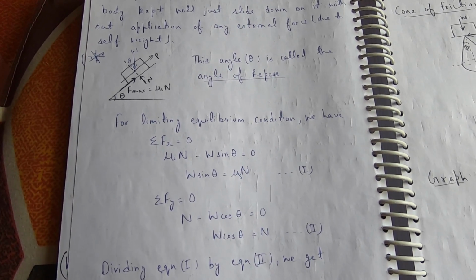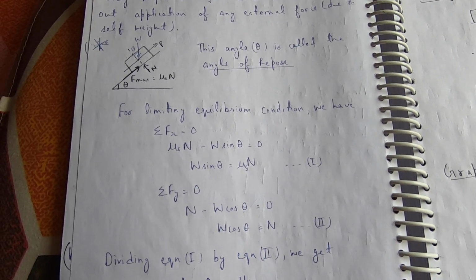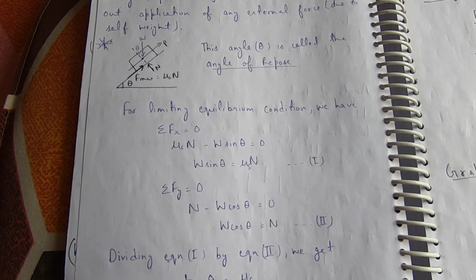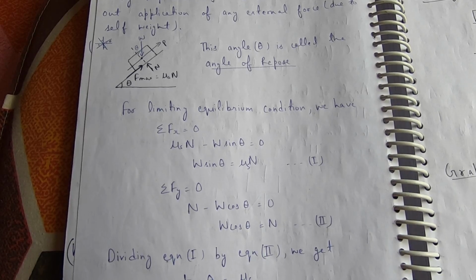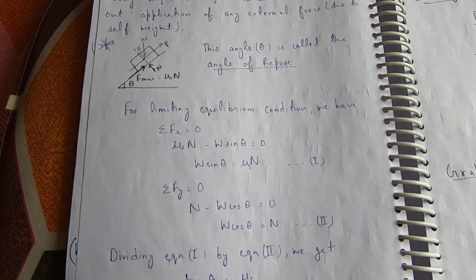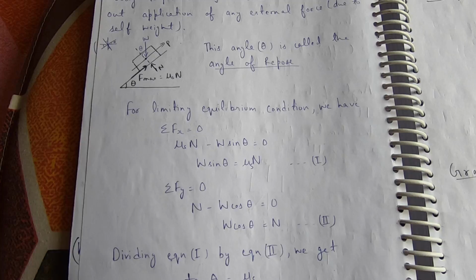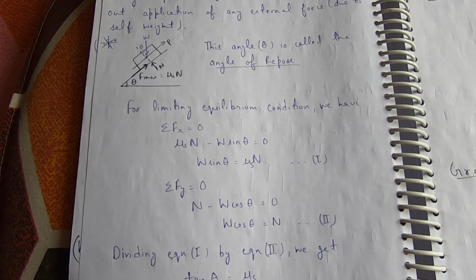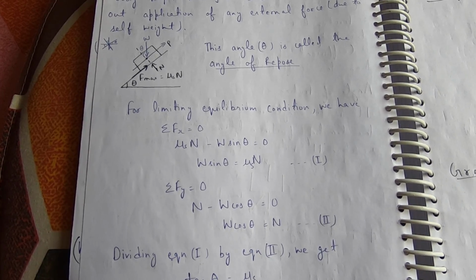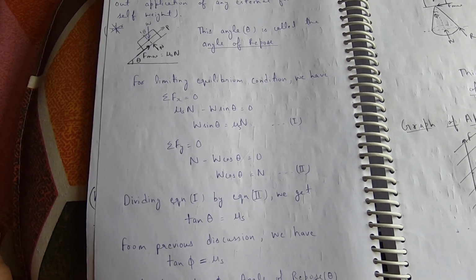For limiting equilibrium condition, we have summation of forces in X is equal to 0: mu s into N minus W sin theta is equal to 0. W sin theta is equal to mu s into N. Summation of forces in Y is equal to 0: N minus W cos theta is equal to 0. W cos theta is equal to N.